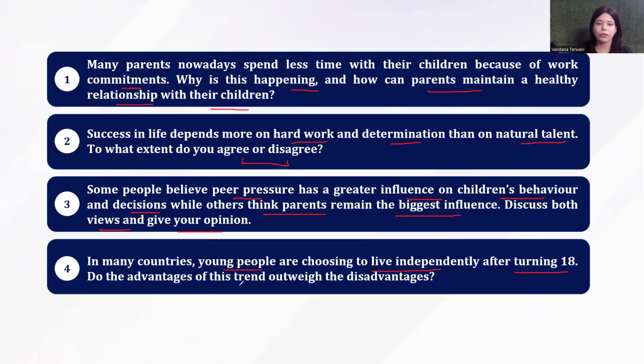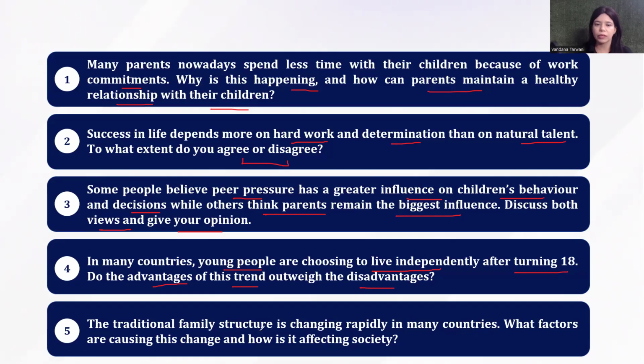Do the advantages of this trend outweigh the disadvantages? And the next one, the traditional family structure is changing rapidly in many countries. What factors are causing this change and how is it affecting society? Correct question, essay. Okay, moving on to the next one.